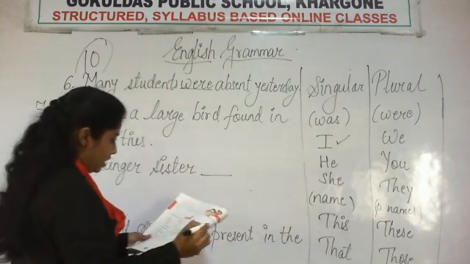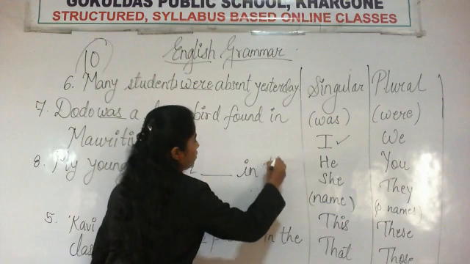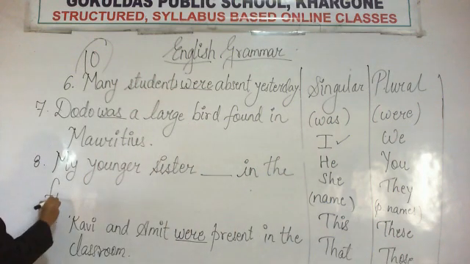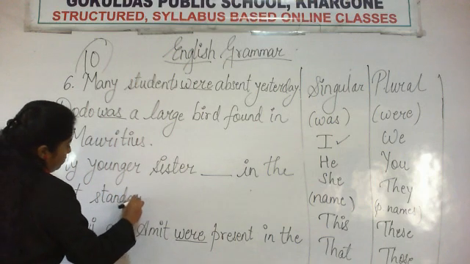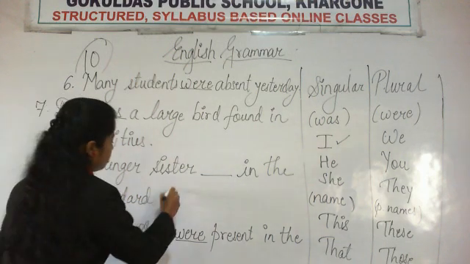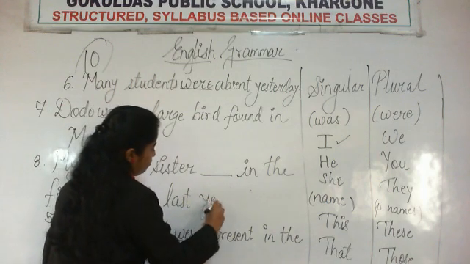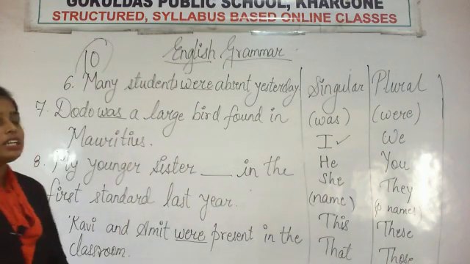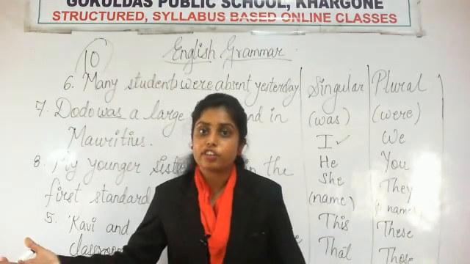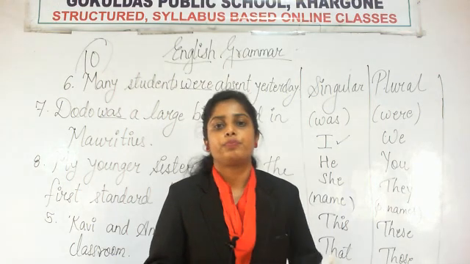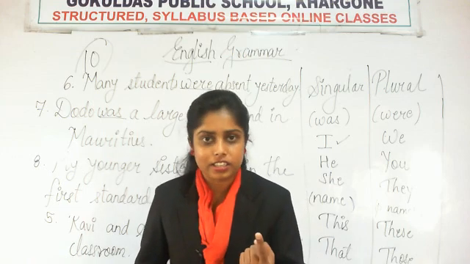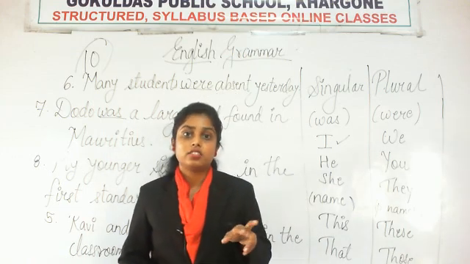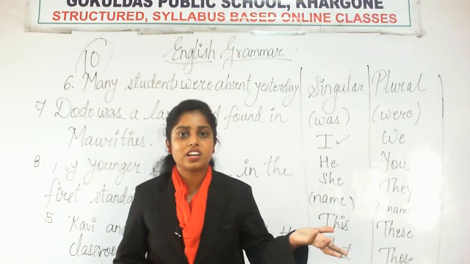Dash in the first standard last year. Okay, its meaning is मेरी younger sister last year first standard में थी. Okay, so my younger sister. So the sentence is talking about only one sister ना, my younger sister, मेरी जो एक sister. अगर sisters ज़्यादा sisters होती तो sisters word use किया गया होता, right?